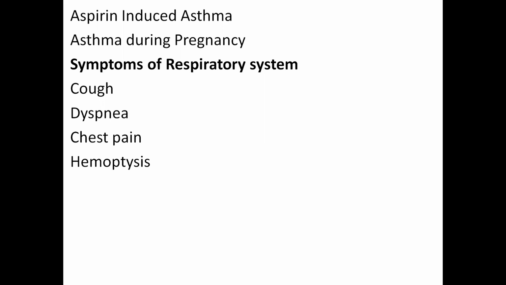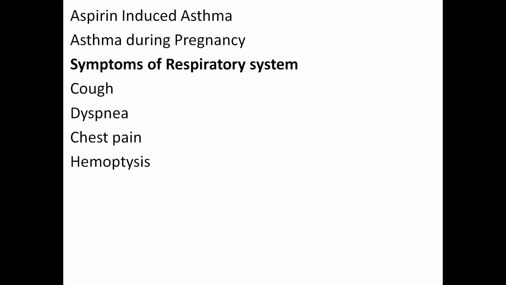The second symptom is dyspnea. Dyspnea is an important symptom in patients admitted to the medical ward. Dyspnea can be due to respiratory disease, cardiac disease, metabolic disease, or anxiety. So you have to diagnose the cause. A patient can also present with severe dyspnea, which is a medical emergency.